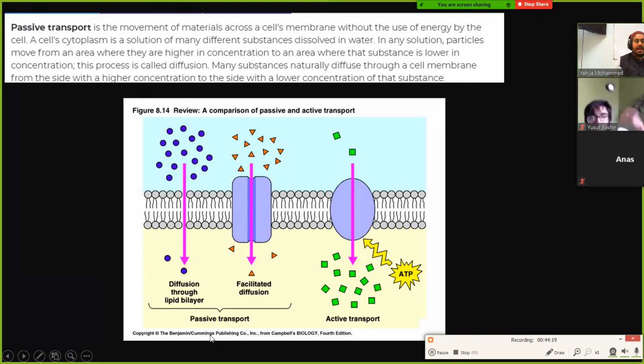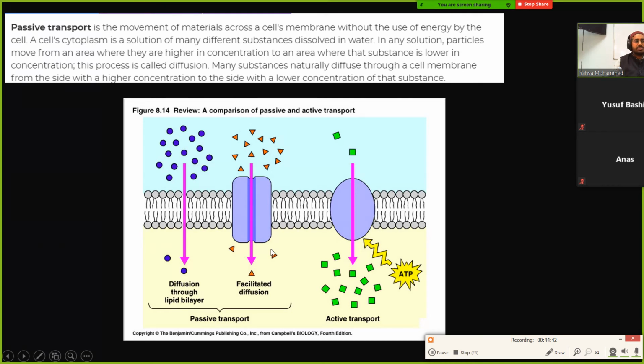These are called passive transport. Passive basically just means that it just kind of happens. So passive transport does not require energy. Active transport requires energy. You see ATP, this energy molecule, is used to force something to go through.